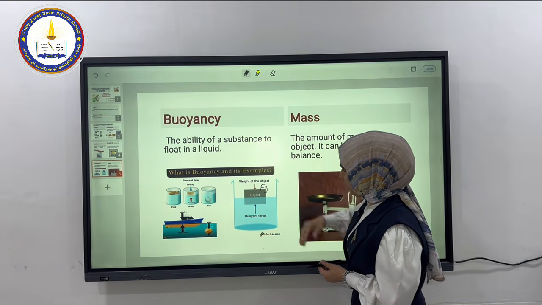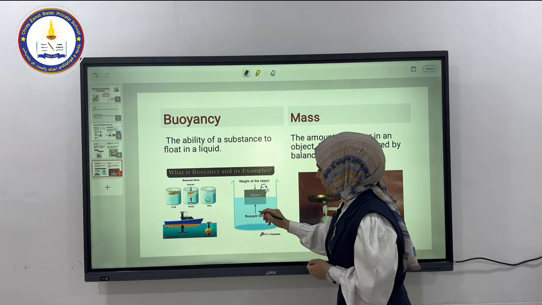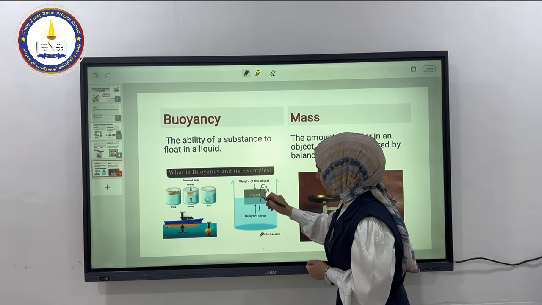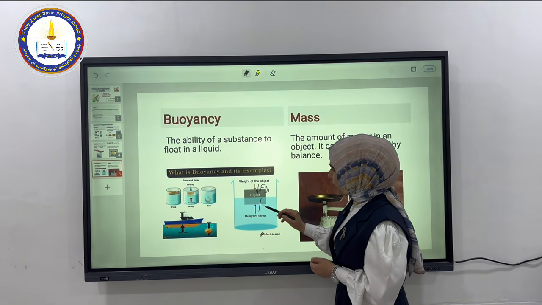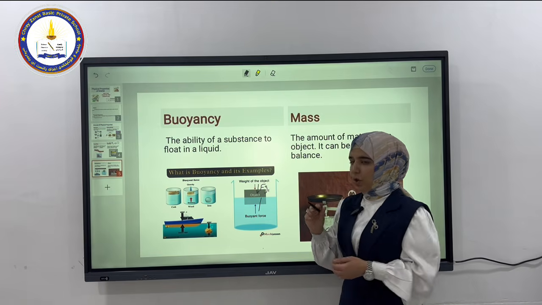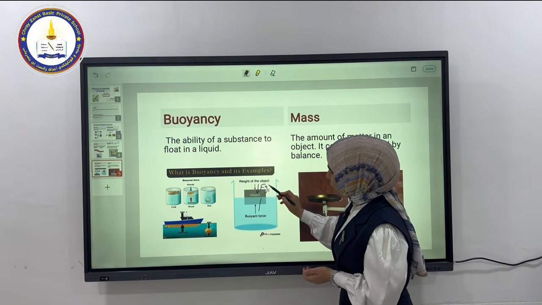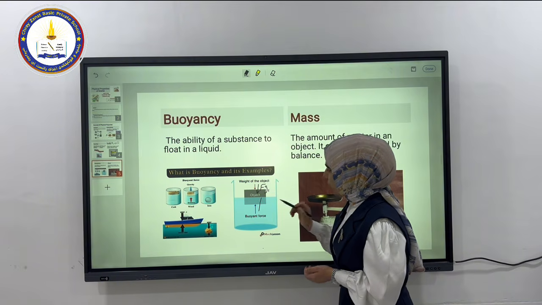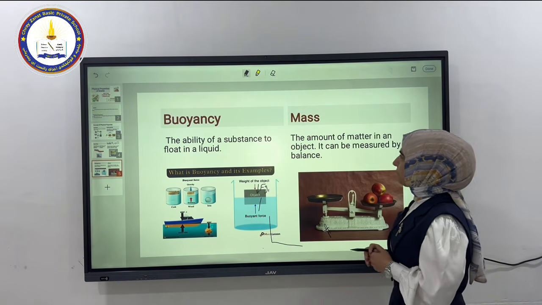So Fg tries to push the object into the water. What about the buoyant force? It's on the opposite side. They act in opposite directions. So if the buoyant force is more than Fg, the object will float. What if Fg is more than the buoyant force? It will sink. So that was all about buoyancy.